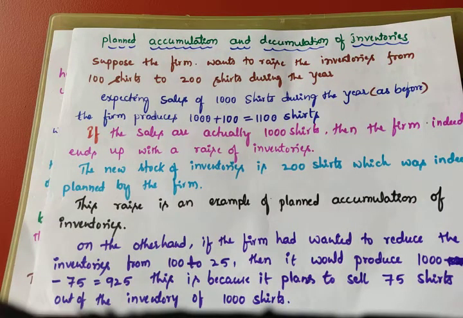Planned accumulation means before the year we decide that we should keep this much inventory this year. Suppose the firm wants to raise the inventories, which means stock, from 100 shirts to 200 shirts during the year.